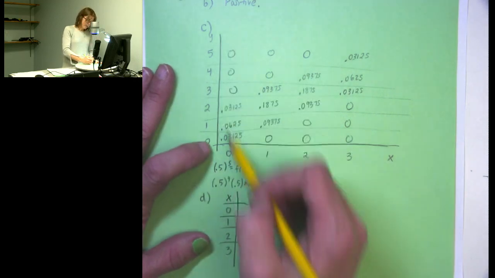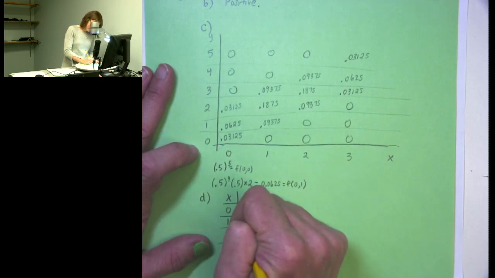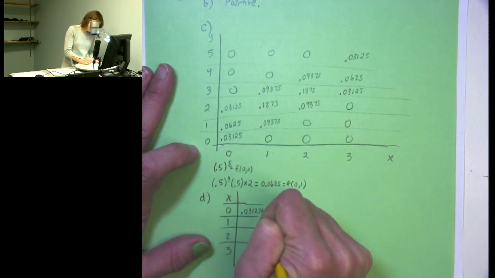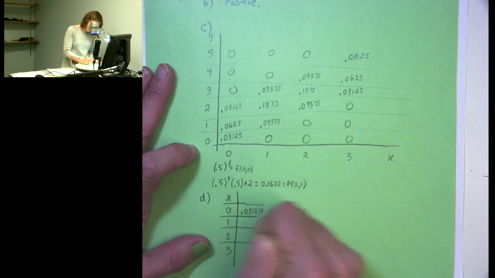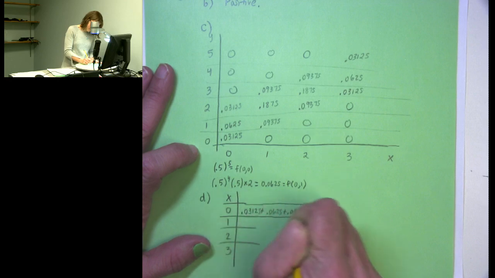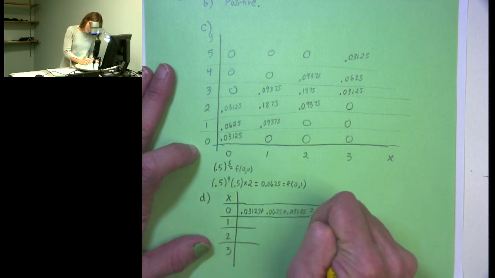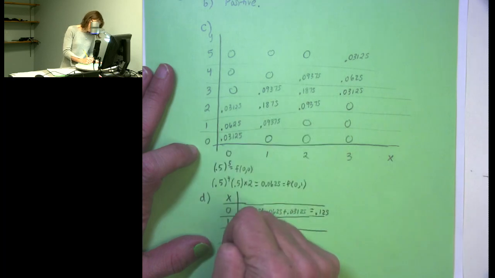Probability it takes on the value 0 is going to be the sum of these 3 probabilities. So 0.03125 plus 0.0625 plus 0.03125, and that is going to give me in total 0.125.